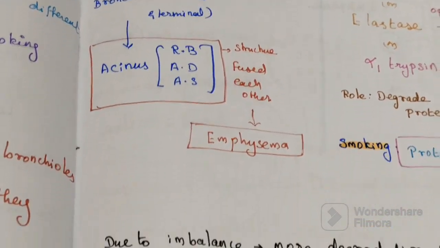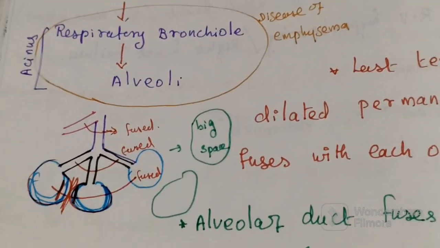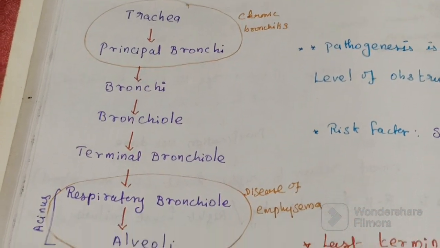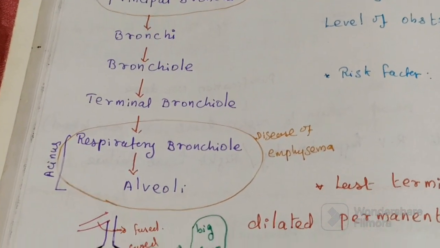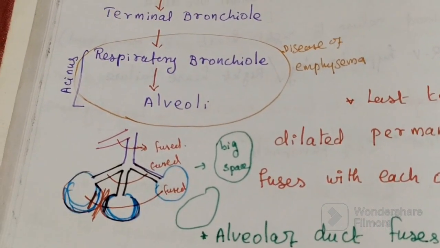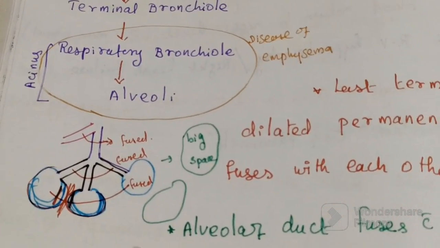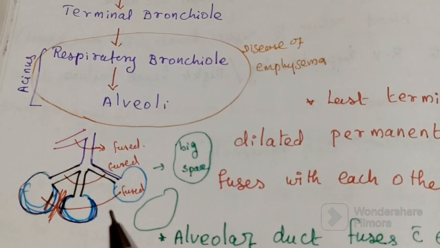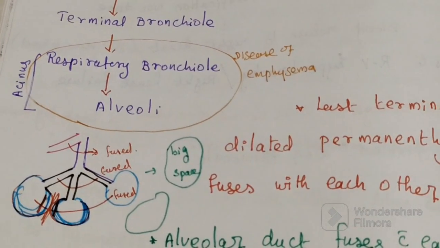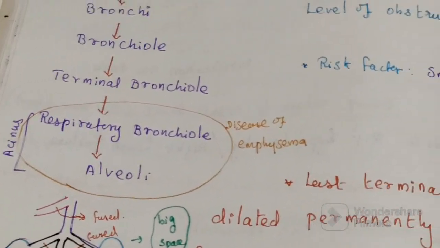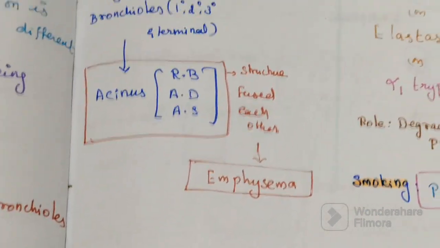You can see the terminal bronchioles. This disease, which affects the structures distal to the terminal bronchioles, is known as emphysema.